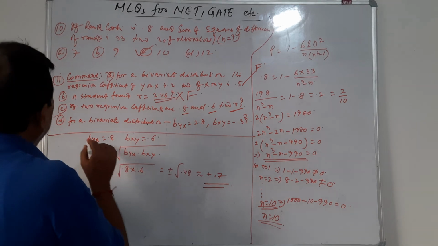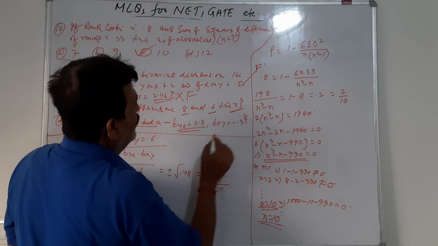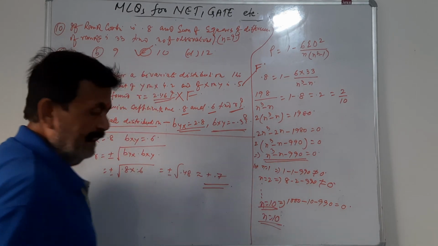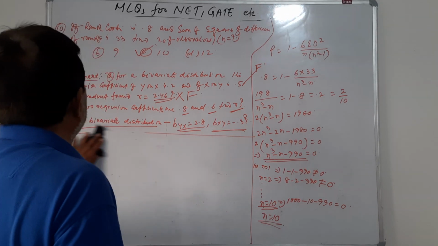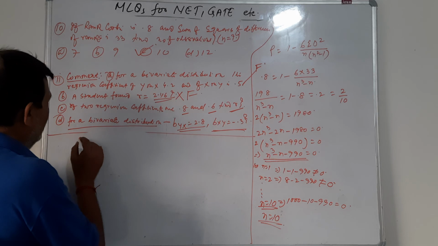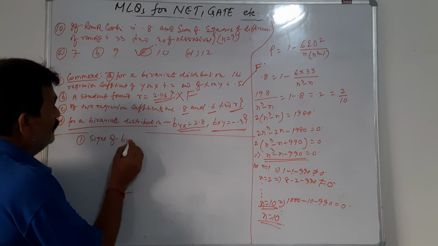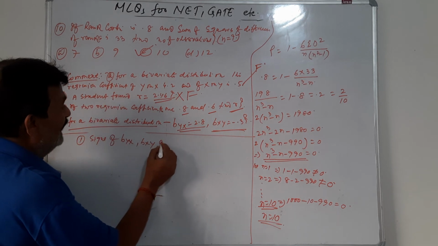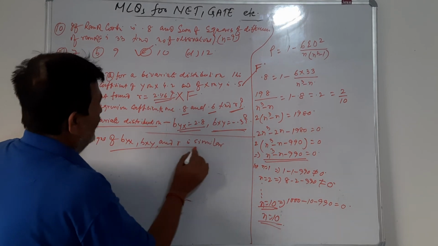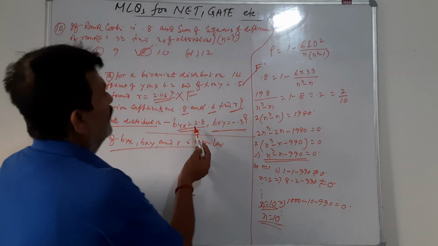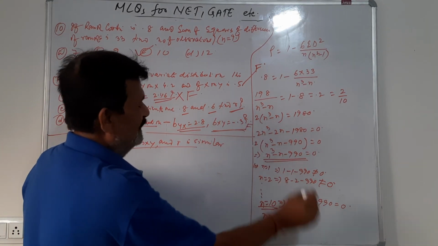Number D, for a bivariate distribution, byx is 2.8 and bxy is minus 0.3. Repeatedly I have told that in the context of these two regression coefficients, the first theorem says that the algebraic signs of byx, bxy and R are similar. Now as per this theorem, this can't happen. One is positive, one is negative, so this is a false statement.